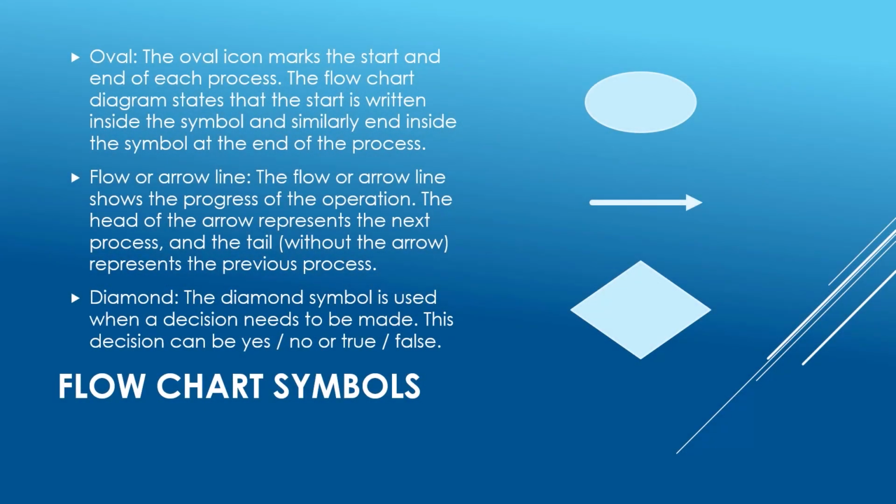Oval. The oval icon marks the start and end of each process. The flowchart diagram states that the start is written inside the symbol and similarly end inside the symbol at the end of the process. Flow or arrow line. The flow or arrow line shows the progress of the operation. The head of the arrow represents the next process, and the tail, without the arrow, represents the previous process. Diamond. The diamond symbol is used when a decision needs to be made. This decision can be yes, no or true, false.